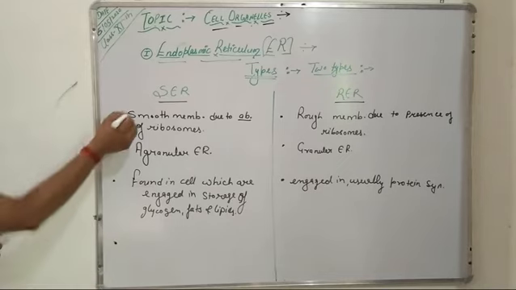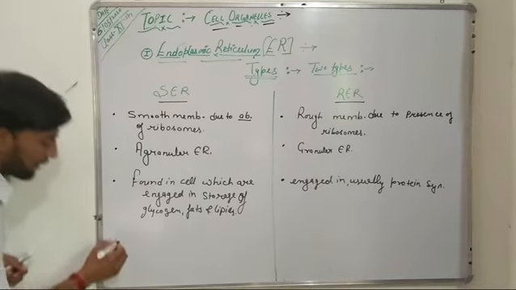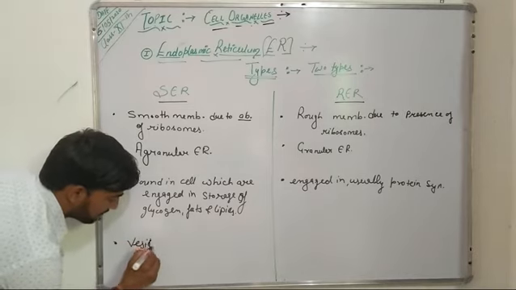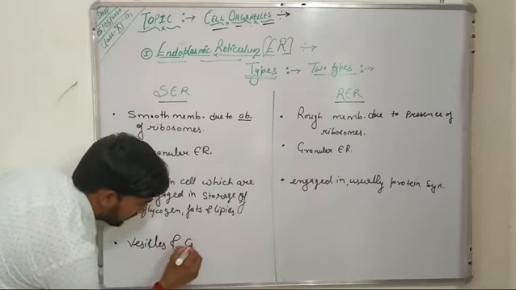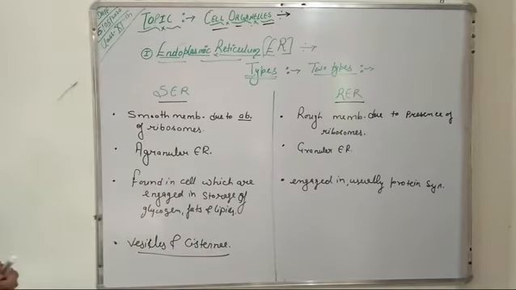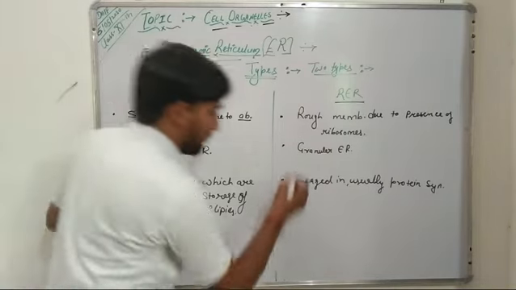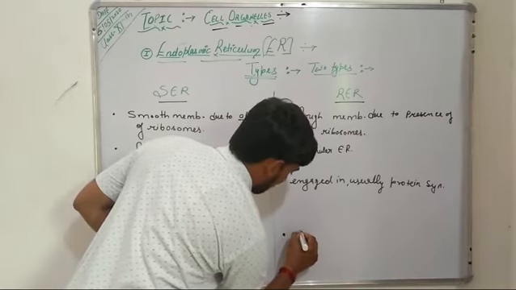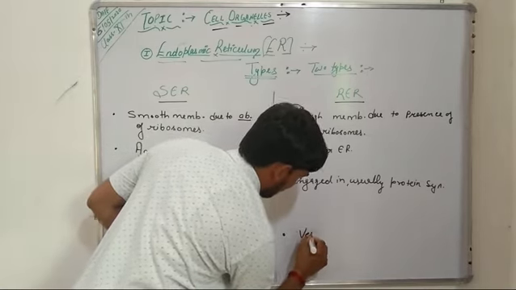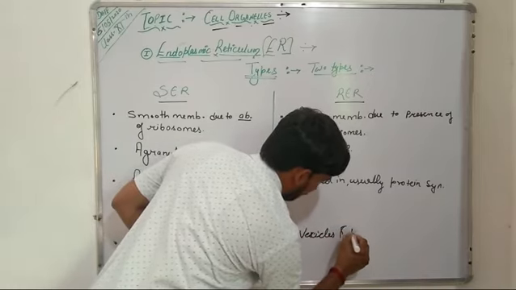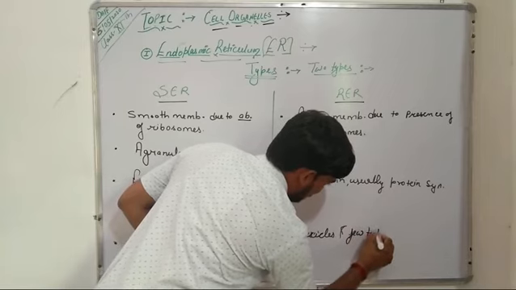Further, the smooth endoplasmic reticulum is usually made up of vesicles and cisternae. So the main components of smooth endoplasmic reticulum are vesicles and cisternae, whereas the RER consists of vesicles and a few tubules.